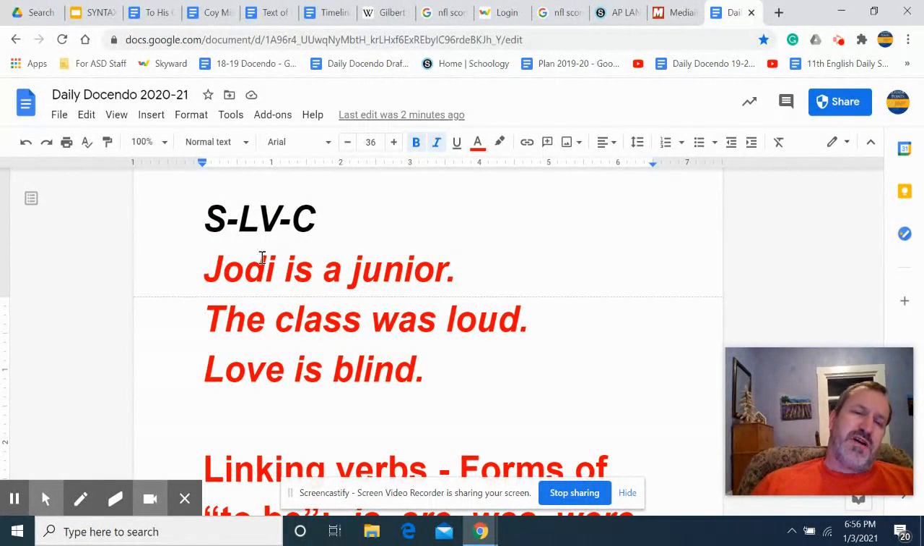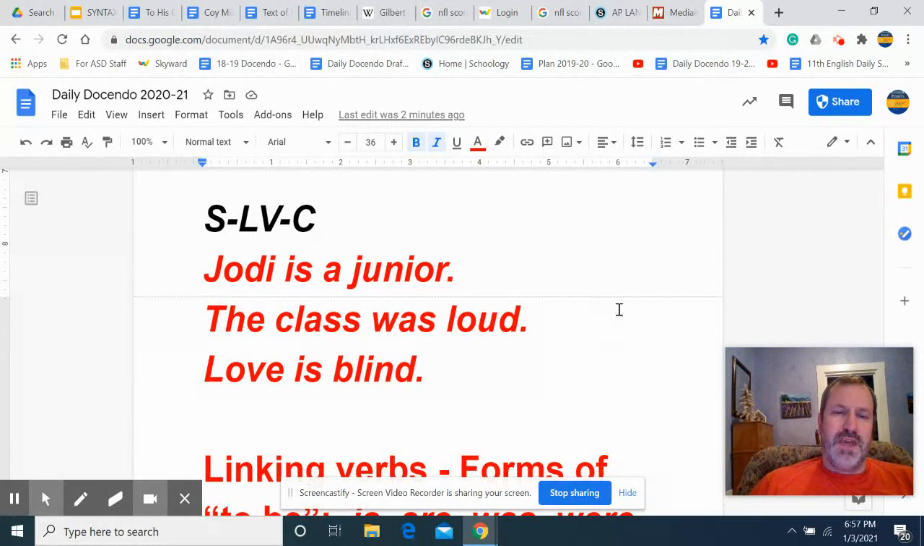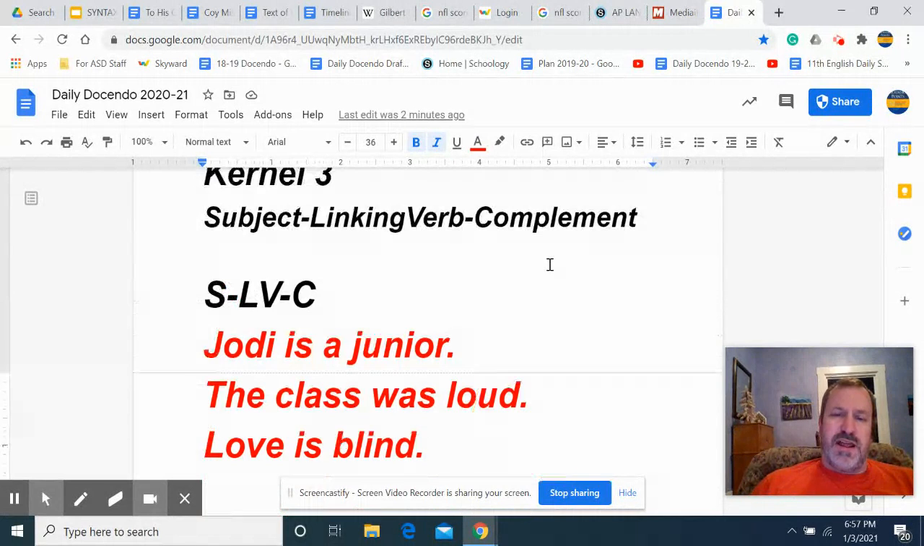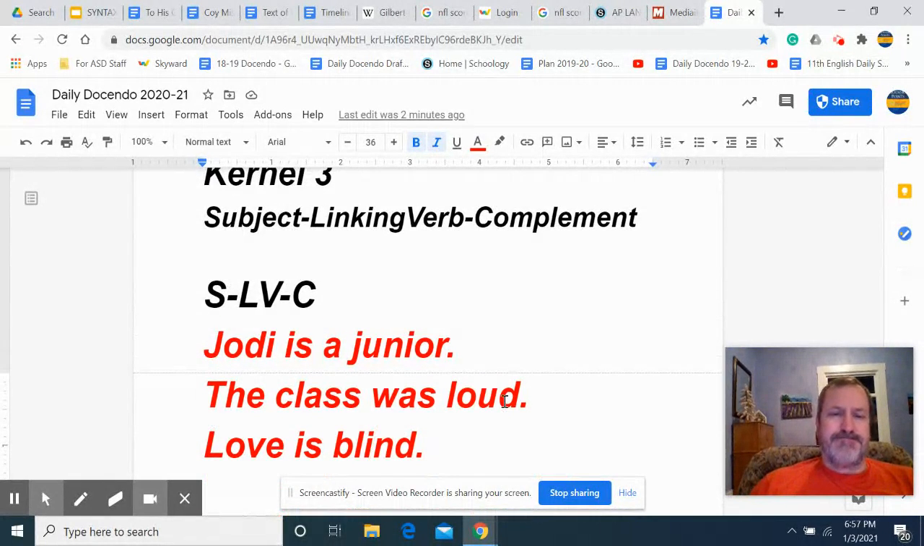We use it all the time to say things like Jody is a junior. Jody equal sign a junior. So notice the subject is Jody. The linking verb links this with the complement, and we call this the complement, a junior. Here's another example. The class was loud. Notice class equals loud. In this case, we have a description word, an adjective, but it's still a complement. Famous line like love is blind. Love equals blind. Love is the subject. Linking verb is. Blind is the complement.